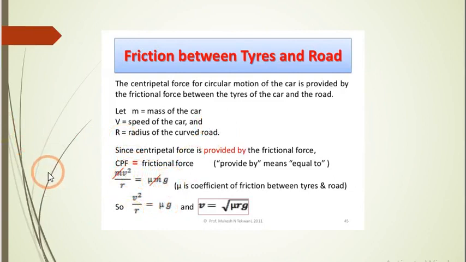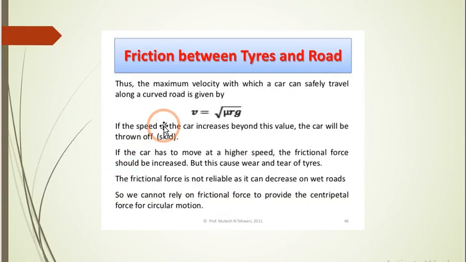When you compare these both, mv square upon r is equal to mu mg, at that time v square upon r becomes mu g. So v is equal to root of mu r g. Mu is the coefficient of friction, which is given by force upon normal reaction, that is F upon N. Thus, the maximum velocity with which a car can safely travel along the curved road is root of mu r g.